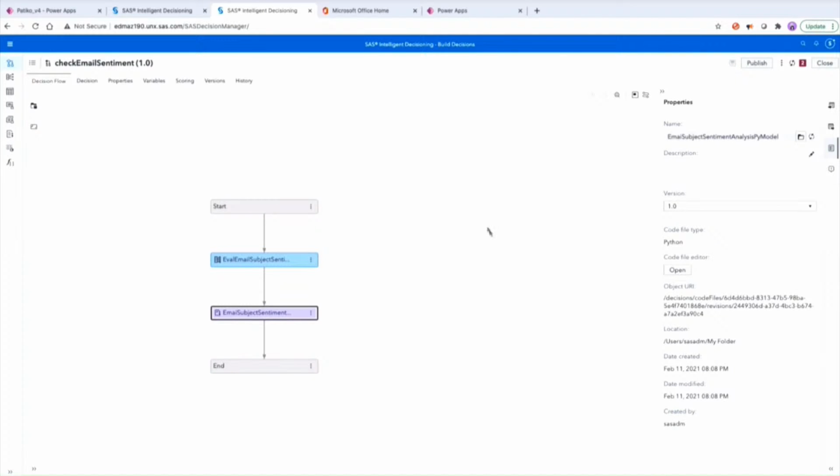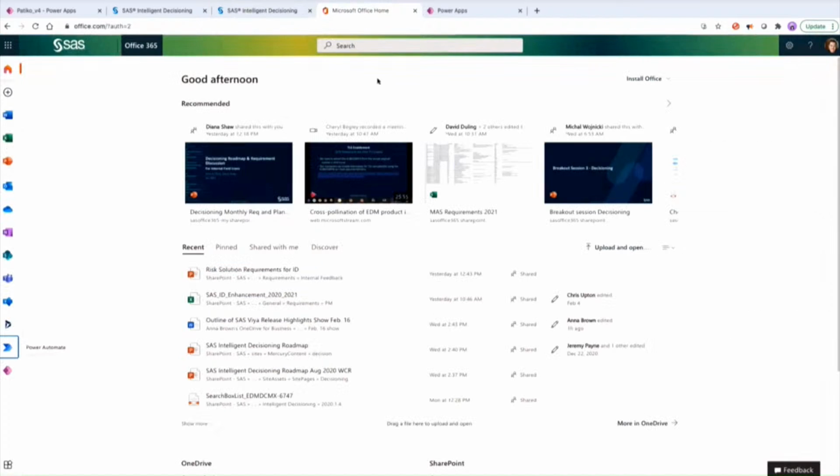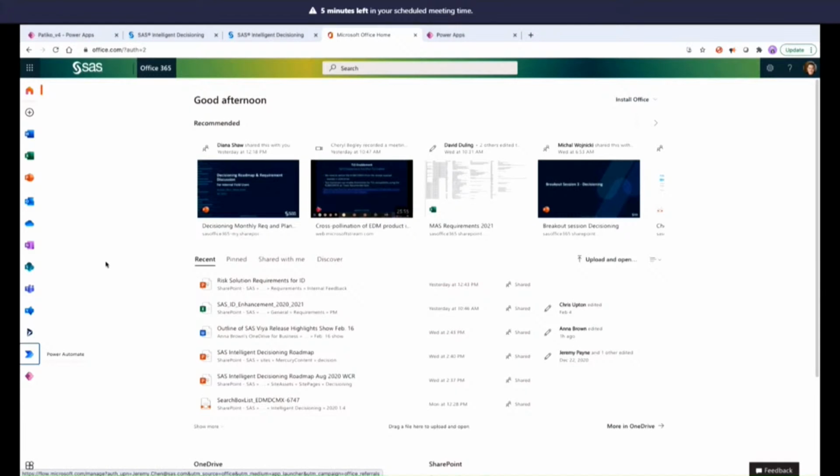Okay, so how do we glue these two sides together? How do we connect our decisions to the apps and the flows on the Microsoft Power Platform side? We do that through a connector. This is called the SAS Decisioning Connector, and we just recently made this possible. It is now available whenever you go to Microsoft Power Platform.